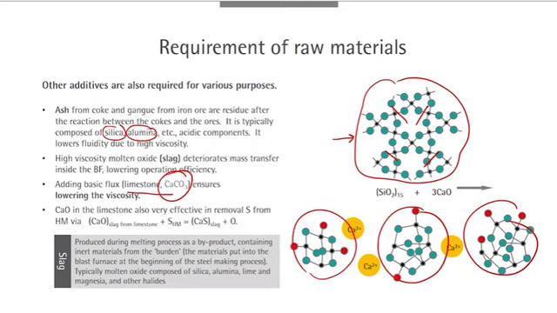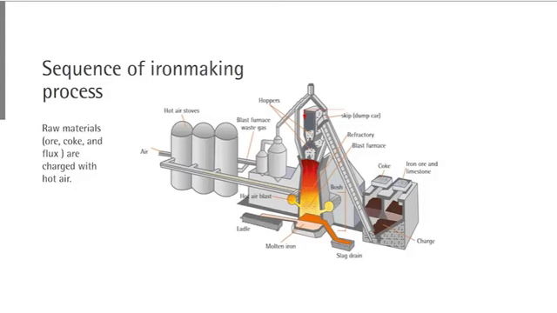Also at the same time, the provided flux CaO is effective in removal of the sulfur available in coke by this reaction. Lime reacts with sulfur to form calcium sulfide, and calcium sulfide is absorbed into the slag. In this way, sulfur available in coke and absorbed in hot metal could be removed out of the hot metal into slag. Then now let's look at the sequence.